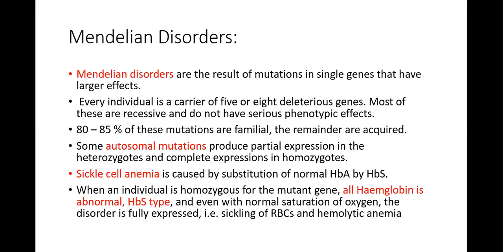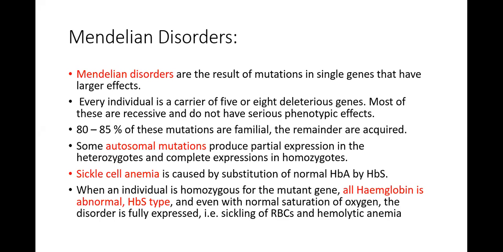Some autosomal mutations produce partial expression in the heterozygotes and complete expression in homozygotes. It means that autosomal mutations are those mutations which are present in autosomes. Autosomes are 22 pairs of chromosomes and one pair is sex chromosome. So the genetic changes which are seen in autosomal chromosomes, they produce partial expression in heterozygotes. Heterozygotes mean in which only one allele is defective, the other is normal. Complete expression in homozygotes means that both the genes are going to be defective.